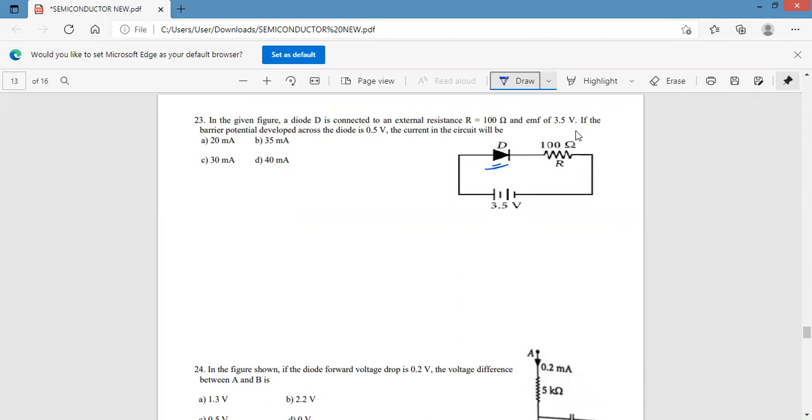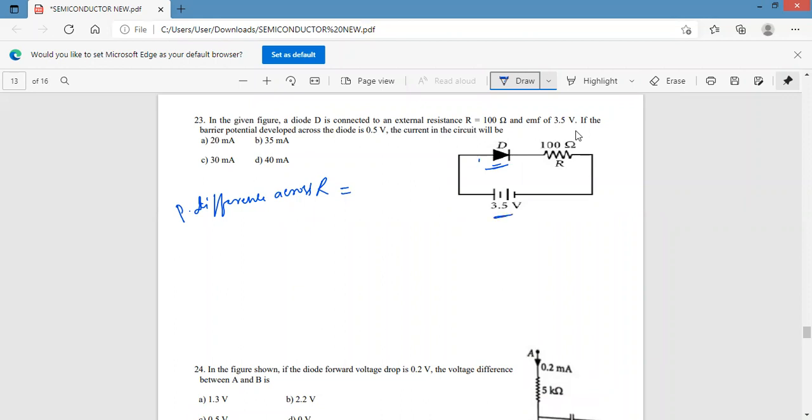Yes. Now, take the potential difference across R. The potential difference across R is equal to how much potential is developed across here?